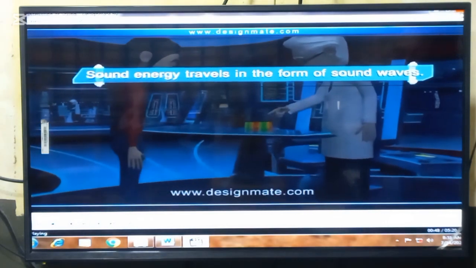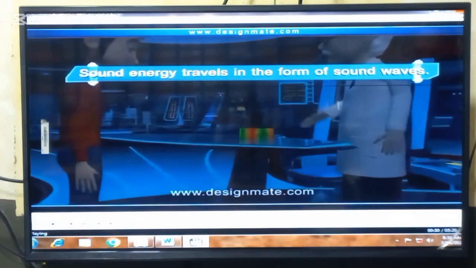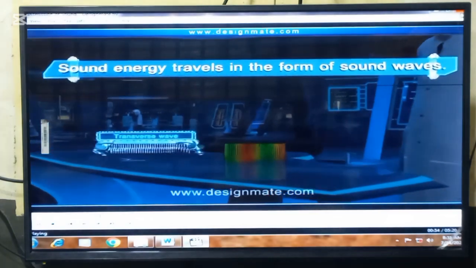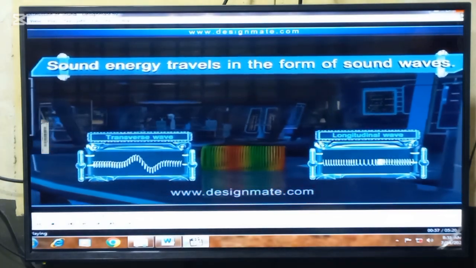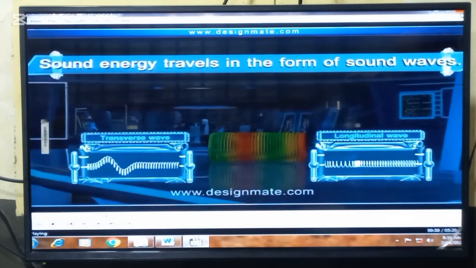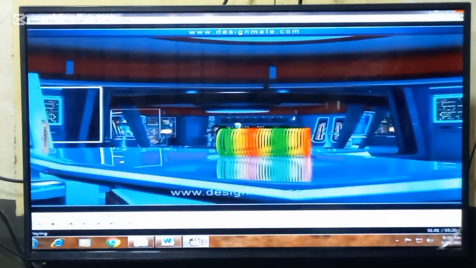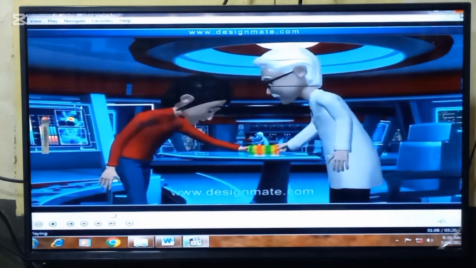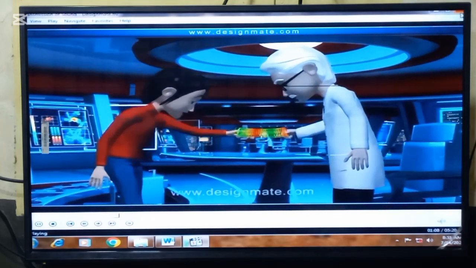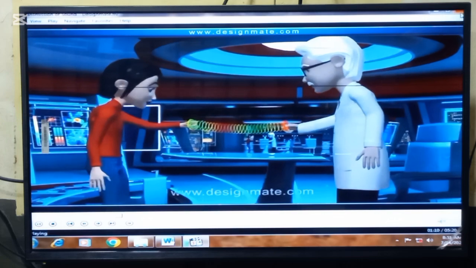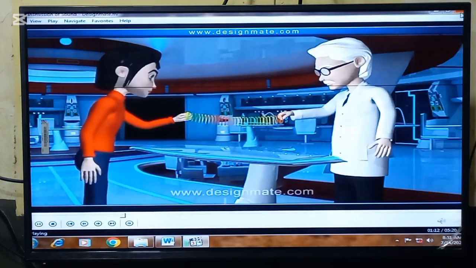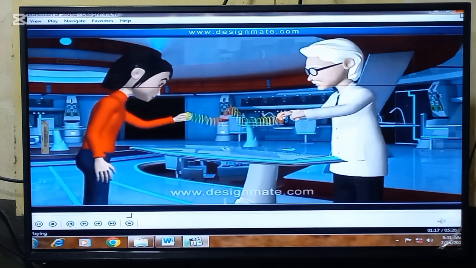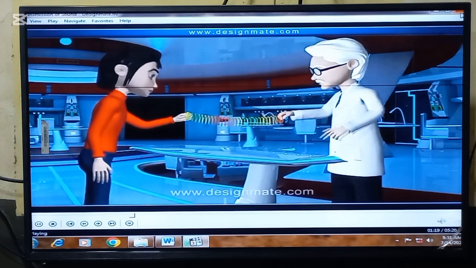Sound energy travels in the form of sound waves. There are mainly two types of waves, transverse wave and longitudinal wave. Let us see how waves travel. We can use a slinky spring to observe both types of waves. Emily is holding one side of the slinky, while Dr. Zook is holding the other end. With a quick upward flick of the wrist, Dr. Zook has sent energy traveling through the slinky.